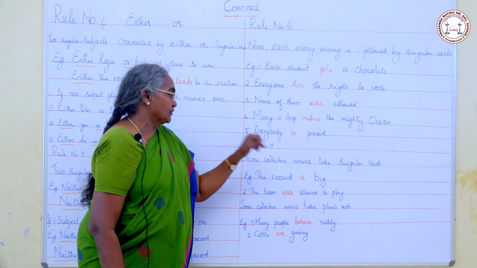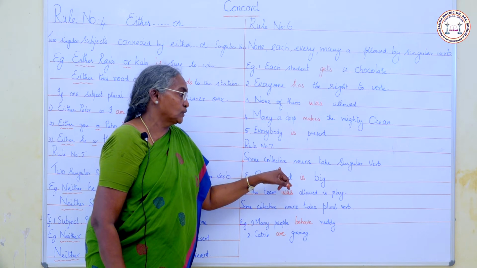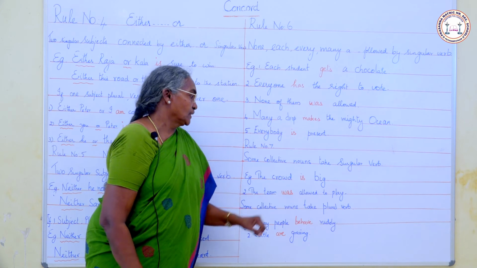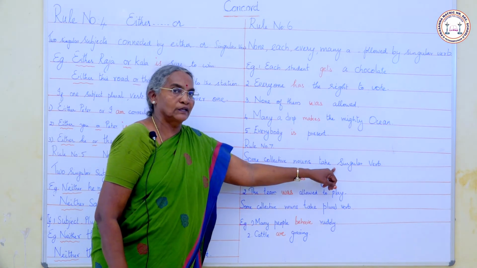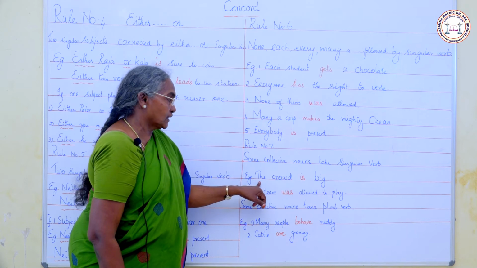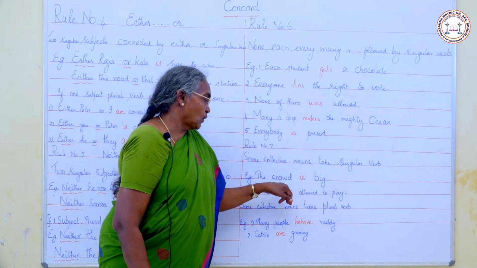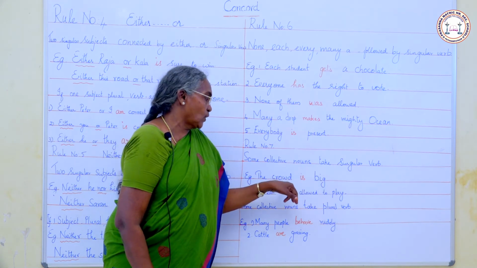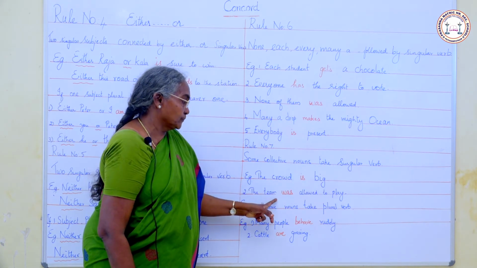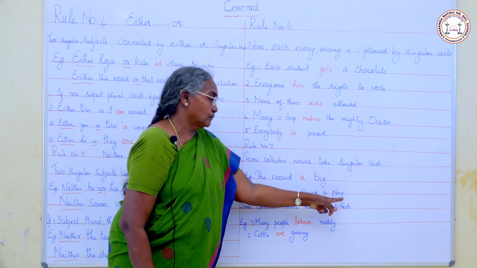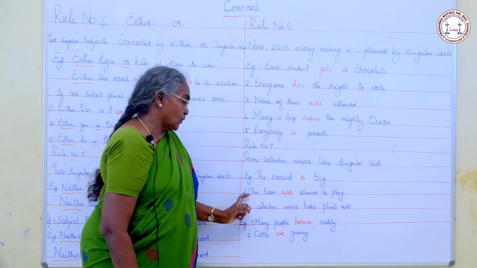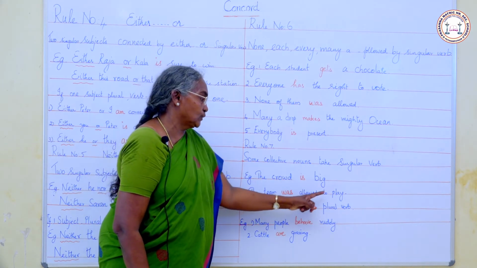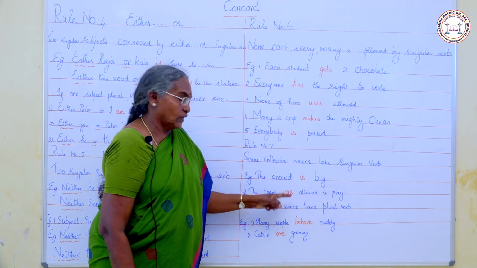Then rule number 7. Some collective nouns take a singular verb and some collective nouns take a plural verb. Example for singular: The crowd is big. The crowd is a collective noun, so we use is. The team was allowed to play. Team is a collective noun, a collection of players. Here we use the singular verb was.